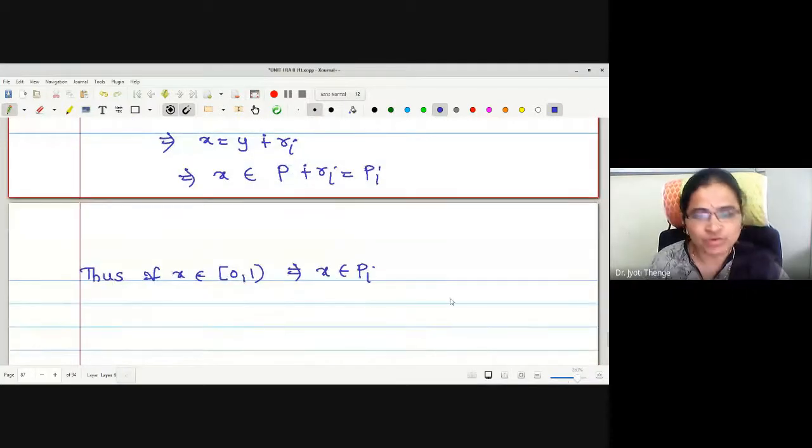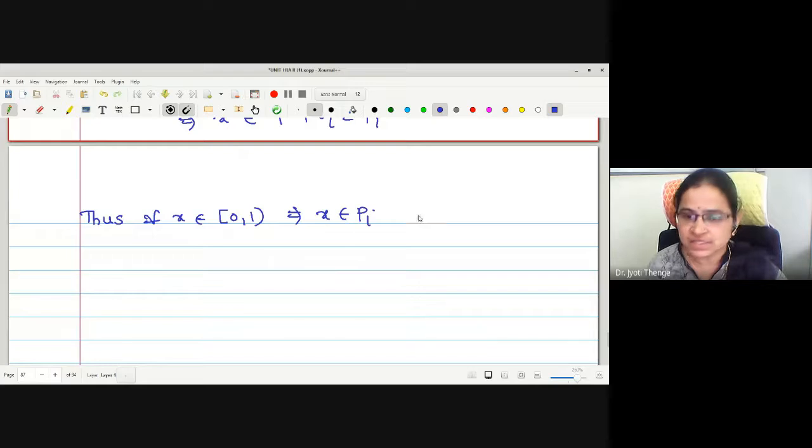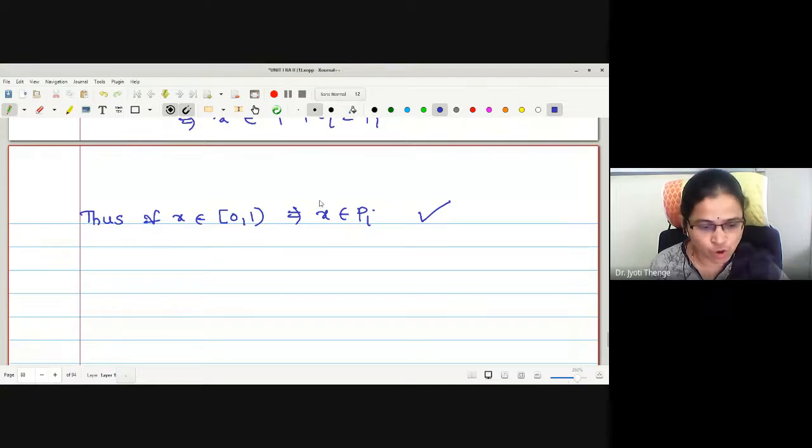Now here, this statement is essential for us: for all x in closed 0 to open 1, x belongs to Pi. Now I am going to write the set closed 0 to open 1 as the union of all these Pi's.